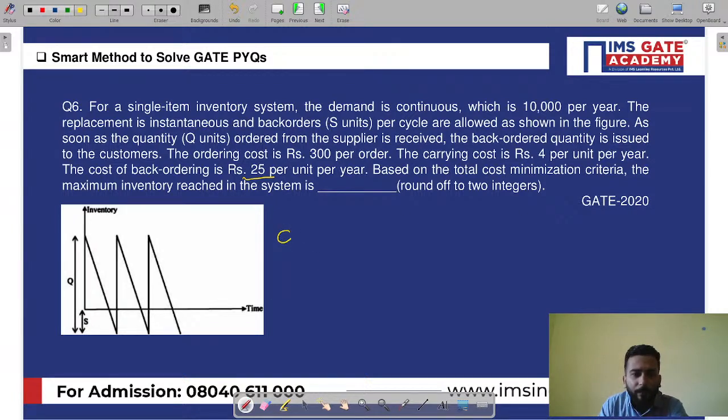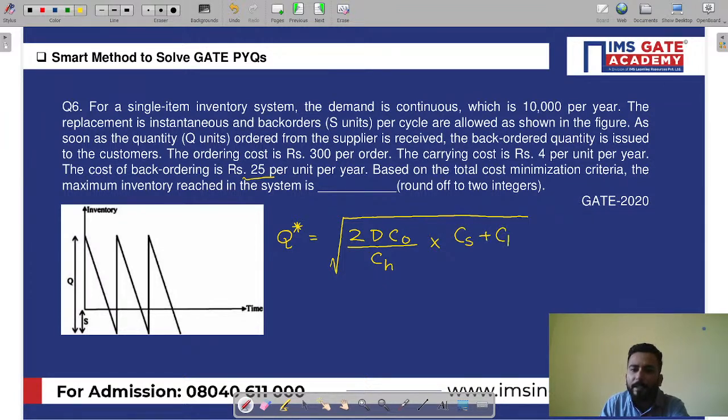See, first you have to find out Q star. What is Q star for the shortage model, my dear friends? The Q star formula is the square root of 2D C naught by CH into (CS plus CH) by CS. First we have to find Q star.